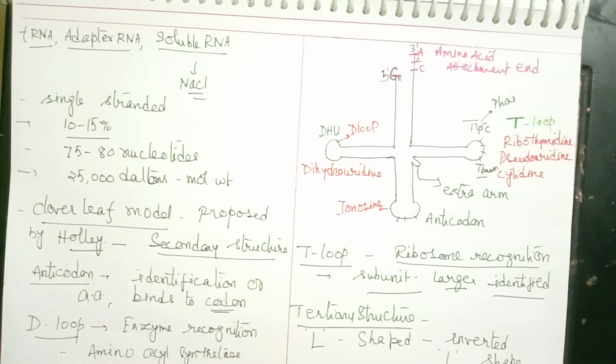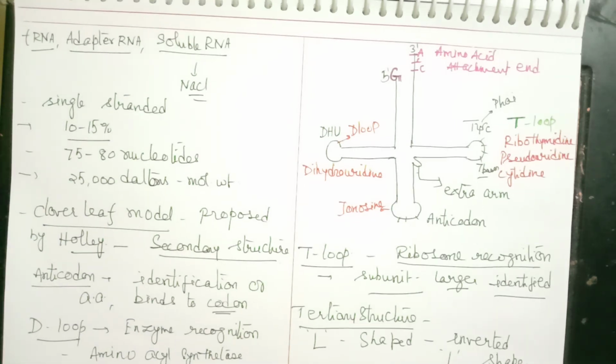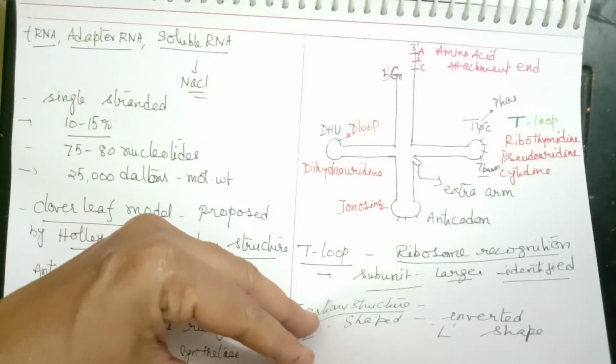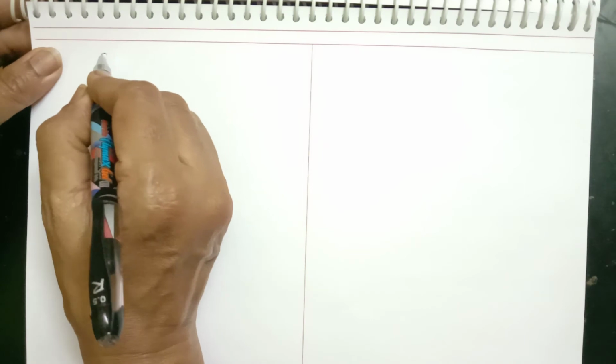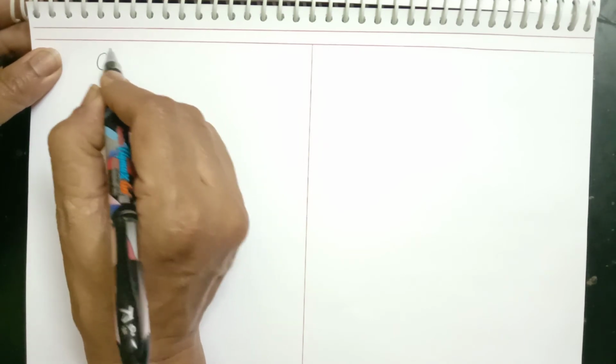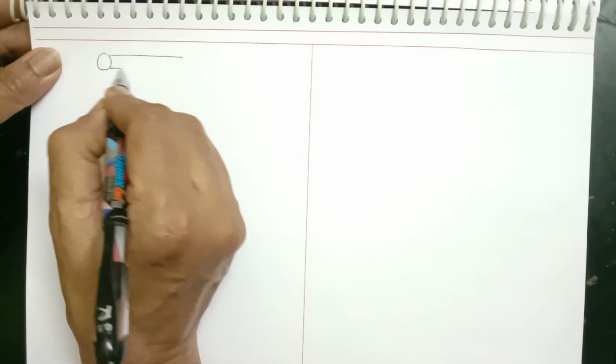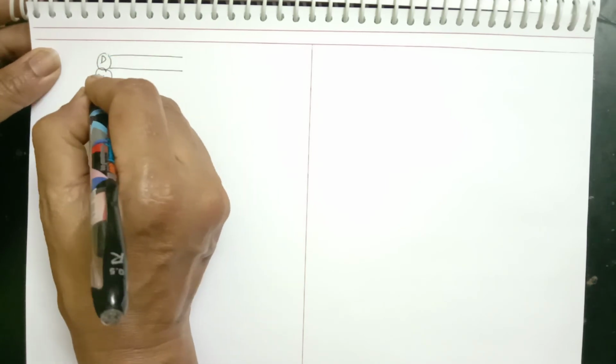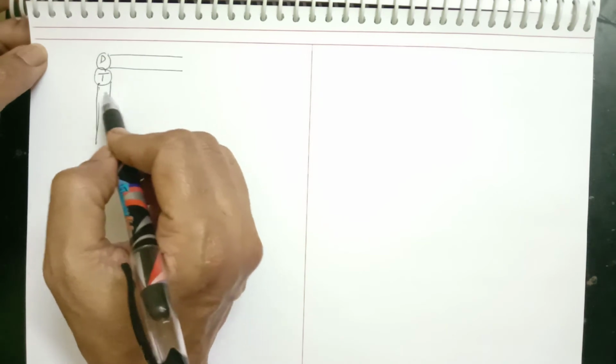In the L-shaped structure, suppose this is a D loop coming, and similarly this is a T loop. They are folded in such a way that at the corner of the L you find the D and T loops.